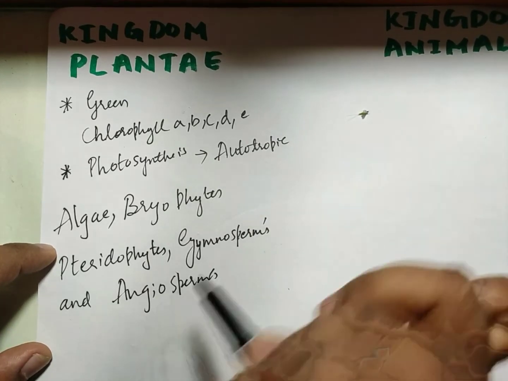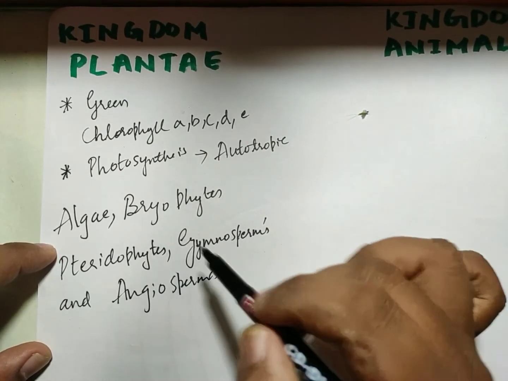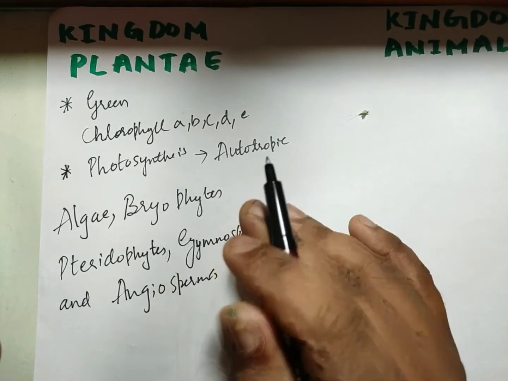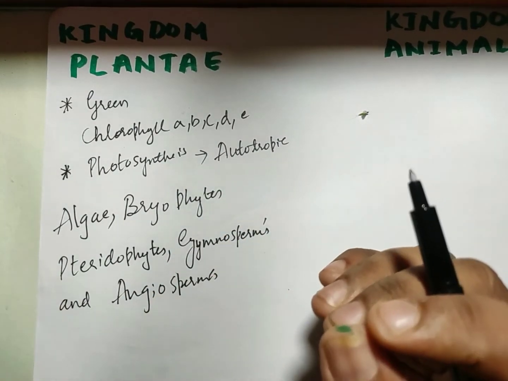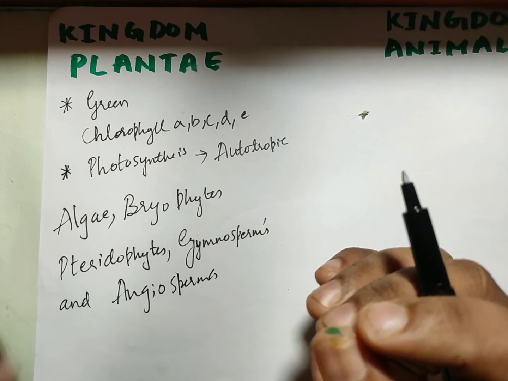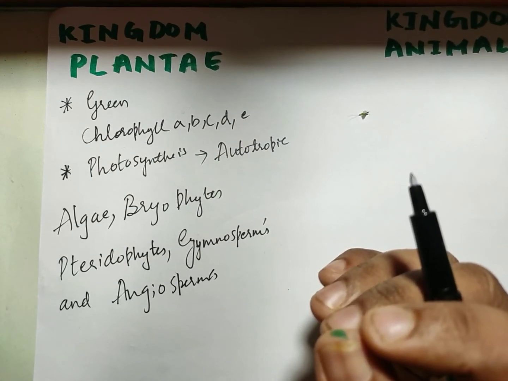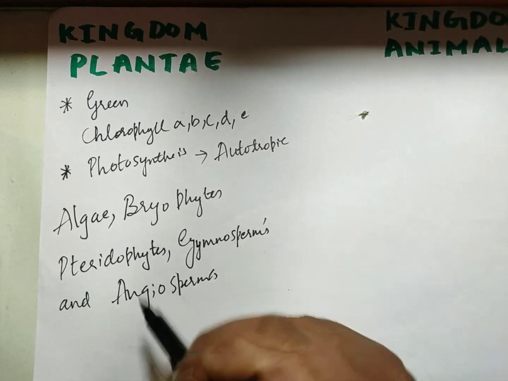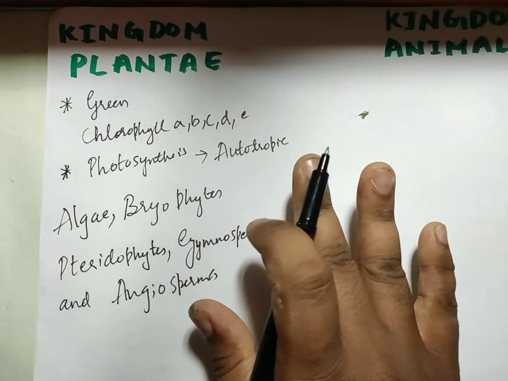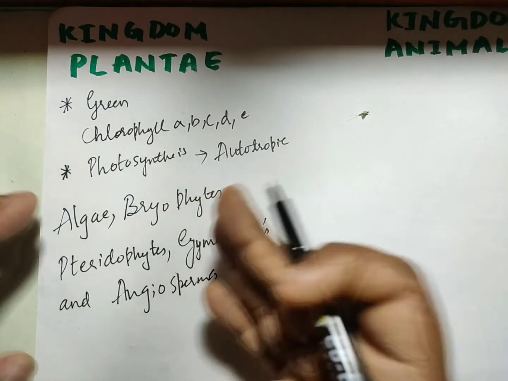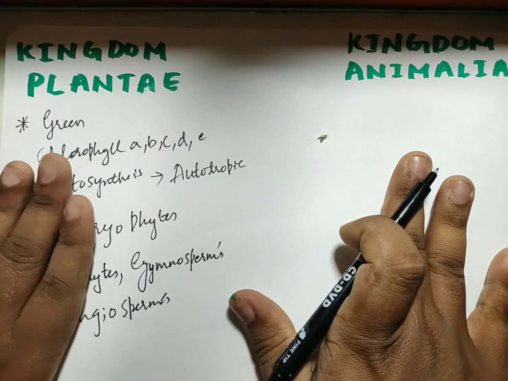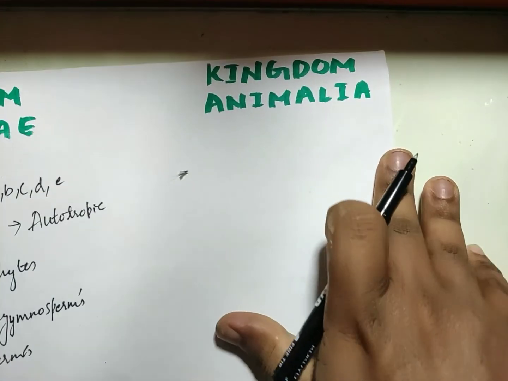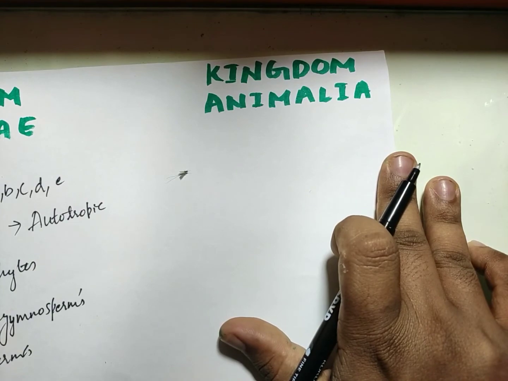This is only one point which I have told with regard to kingdom Plantae, but like this there are different anatomical aspects, embryological aspects, mode of nutrition maybe, or mode of development, all of which we consider in the hierarchy of kingdom Plantae. Now let us come to the next group, kingdom Animalia.